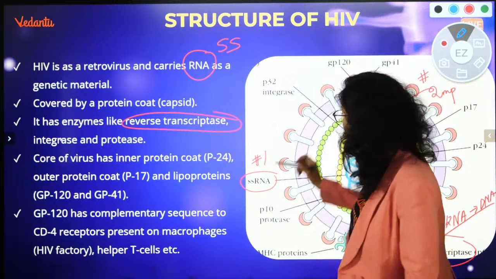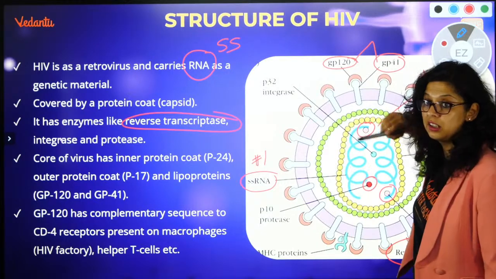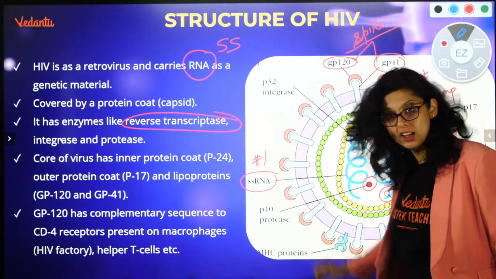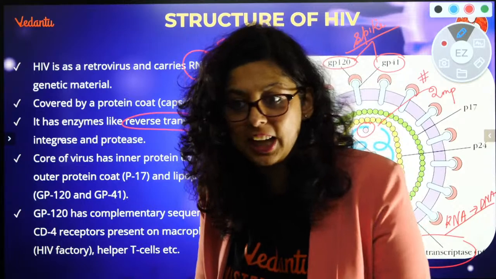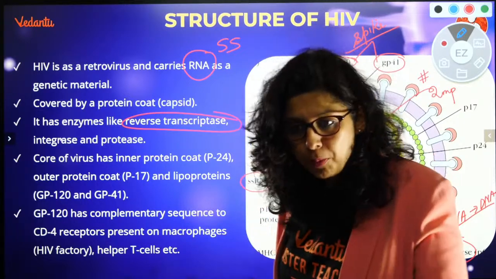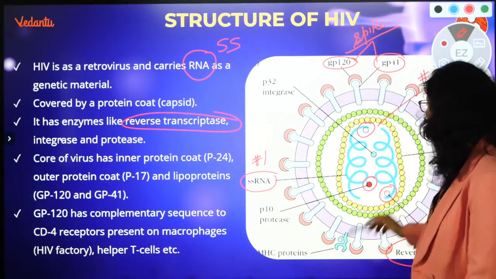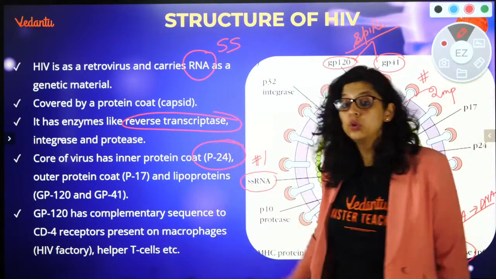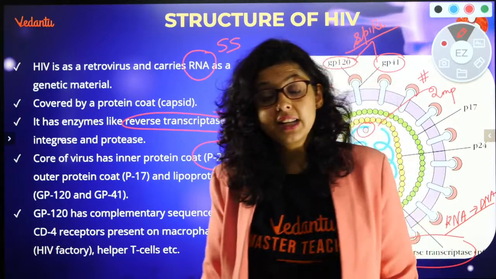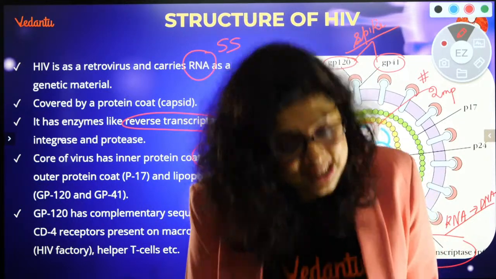It is covered by a protein coat. You must have remembered this one too. Glycoprotein 120, glycoprotein 41. These are the spike proteins, because of which we are able to identify them. You must have seen this recently in Corona. So what are the spike proteins? The spikes because of which they are able to attach to the human body also. Glycoprotein 41, glycoprotein 120, GP. Is that clear? The inner protein is P24. The outer protein is P17. Very important. P24 and P17 are the proteins. We are able to identify P24, P17, all these things in the ELISA test.